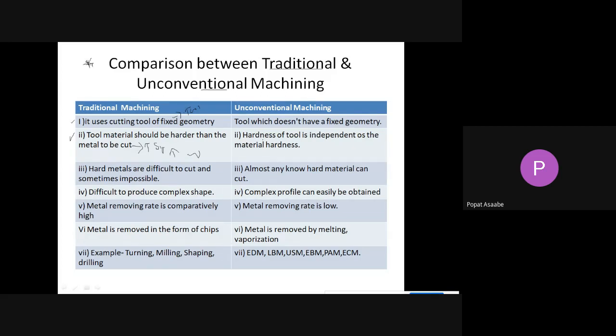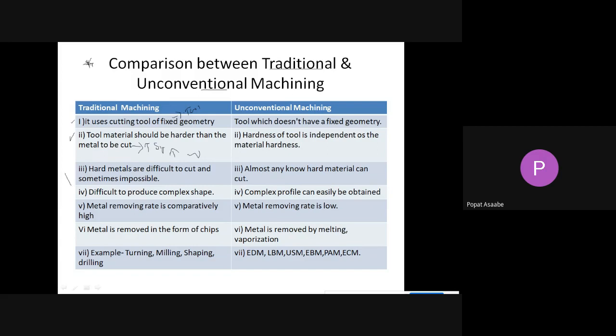But in unconventional machining, the hardness of the tool does not have an effect on your workpiece. It means the hardness of the tool is independent of the material hardness. Such a condition is not required for unconventional machining. Whether your tool is harder or your workpiece is harder, this does not matter for unconventional machining.